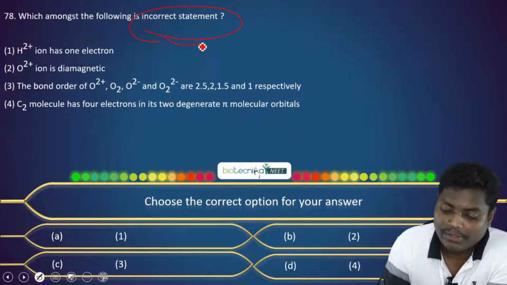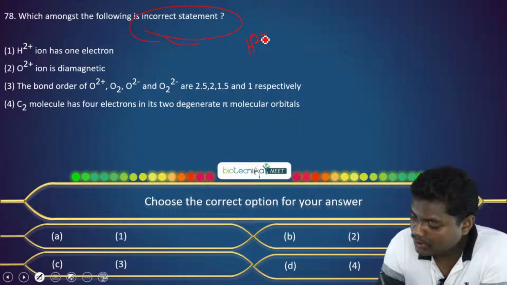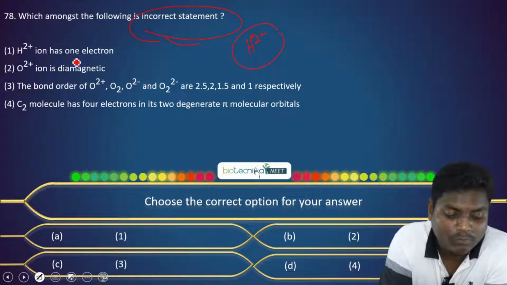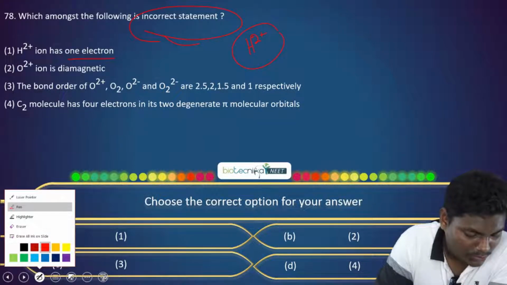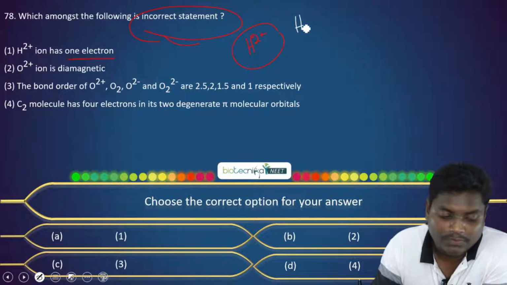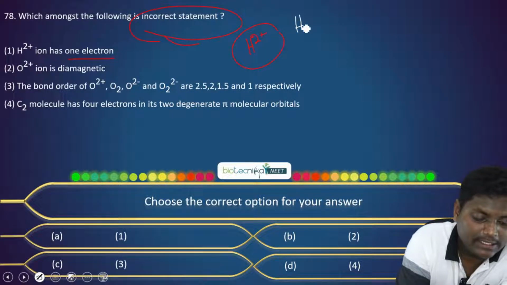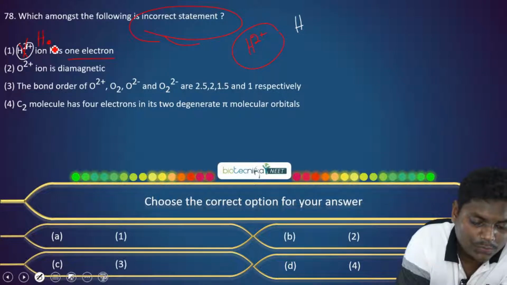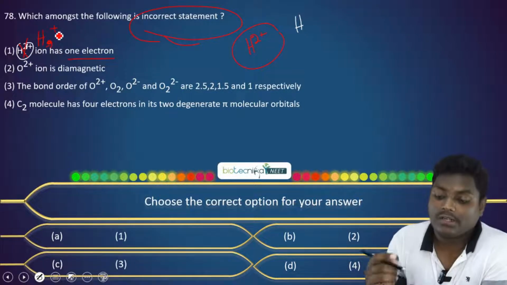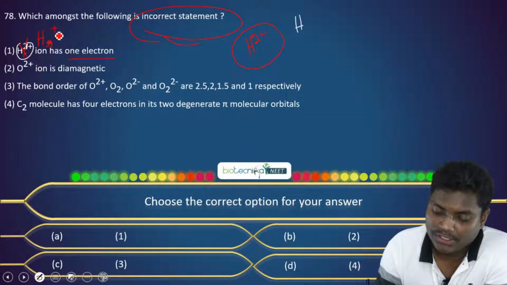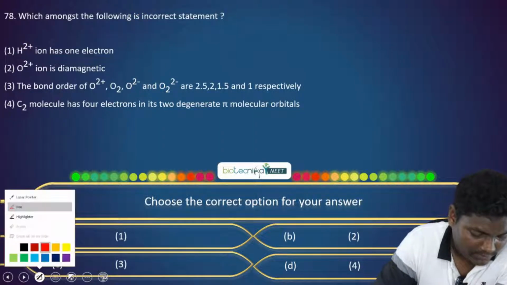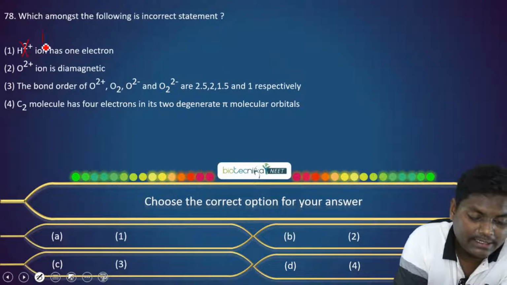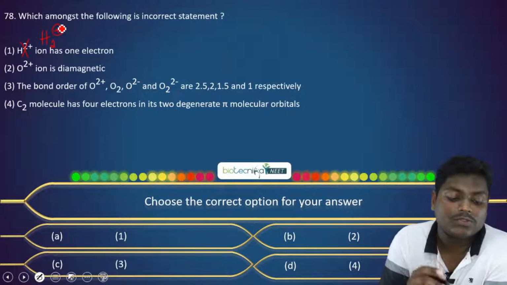So what we have is H2 plus. When we are discussing H2 plus, it's saying 1 electron. So it's true. The molecule is written slightly wrong, it's a typo. The molecule is basically H2 and it is losing 1 electron.